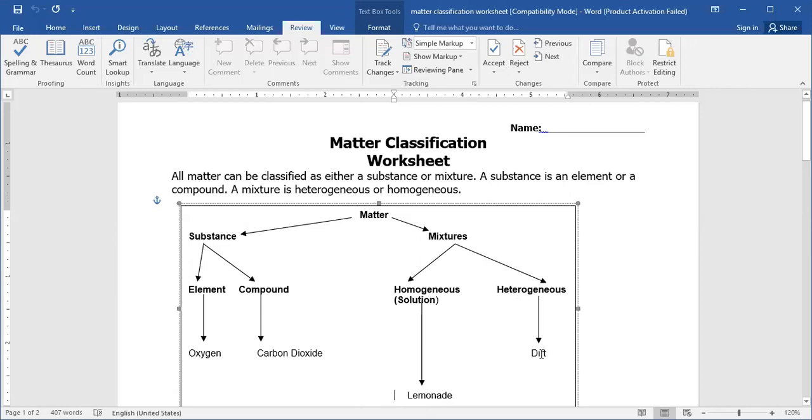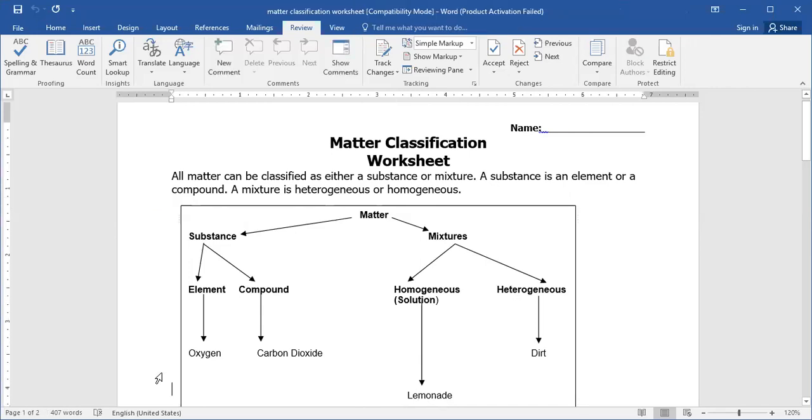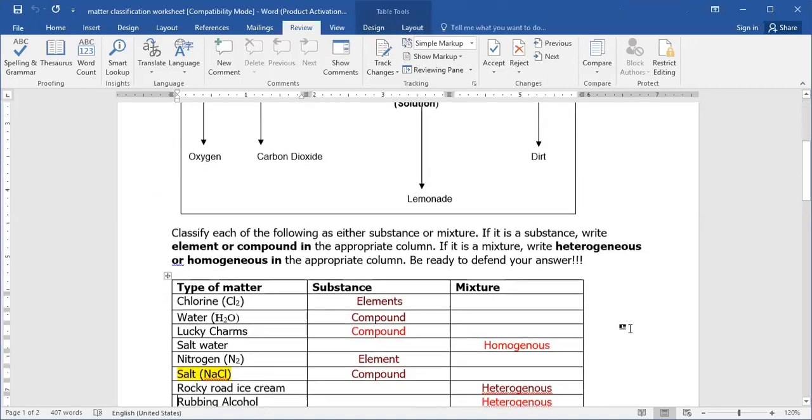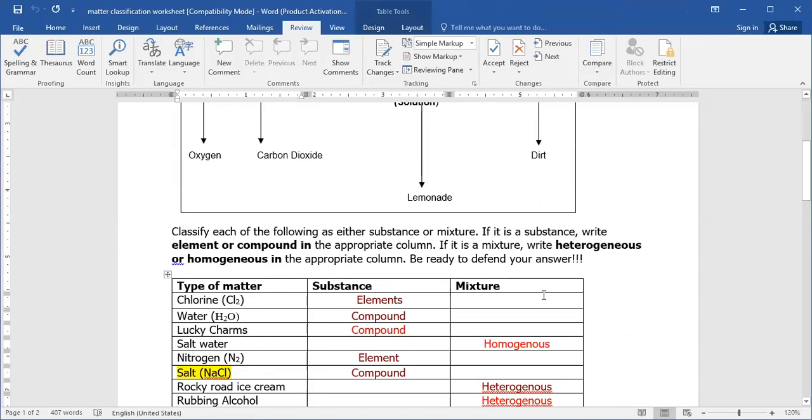The garbage can be differentiated into more than one thing. And homogeneous on the other side, like lemonade. The lemonade is like a solution of water and lemon, so you cannot separate them. We'll see them as one phase, which is a liquid phase. Let's get further for that, guys.